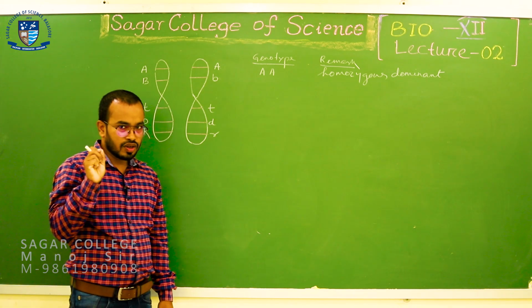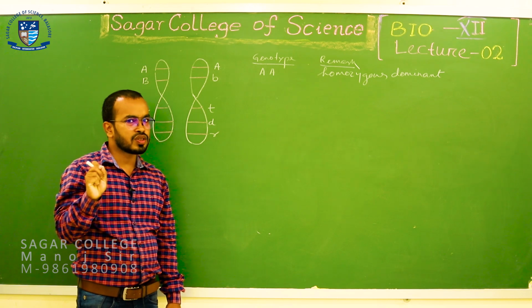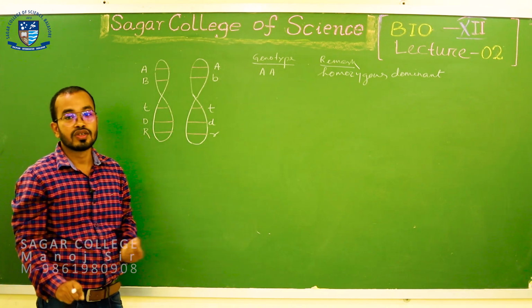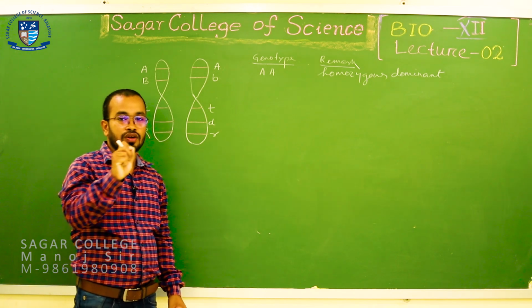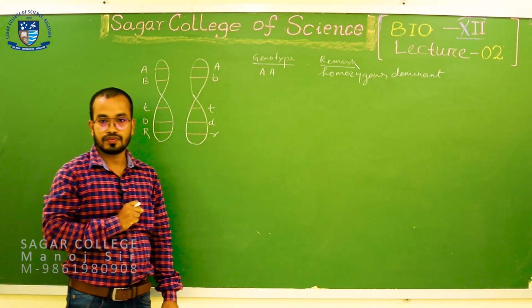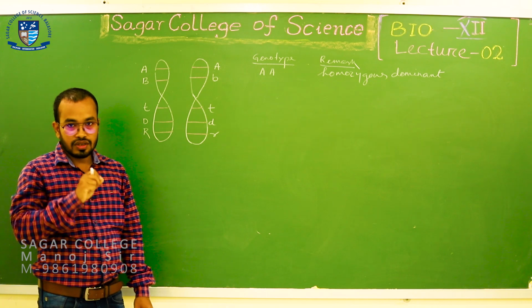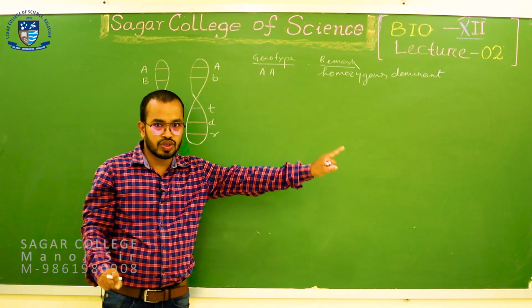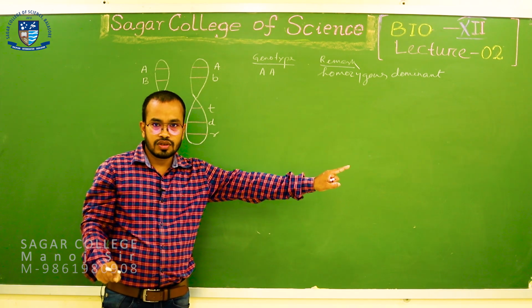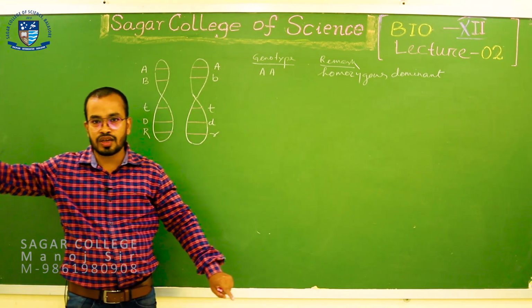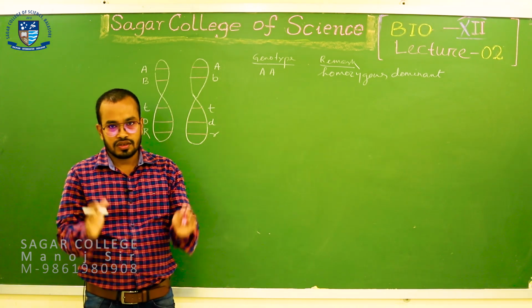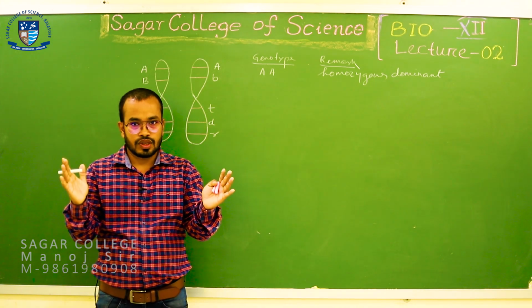The organism or the individual having this homozygous condition is called a homozygote. Remember, the allelic combination or the genotype is called homozygous. The individual having the homozygous condition is called the homozygote individual. Try to see the difference.